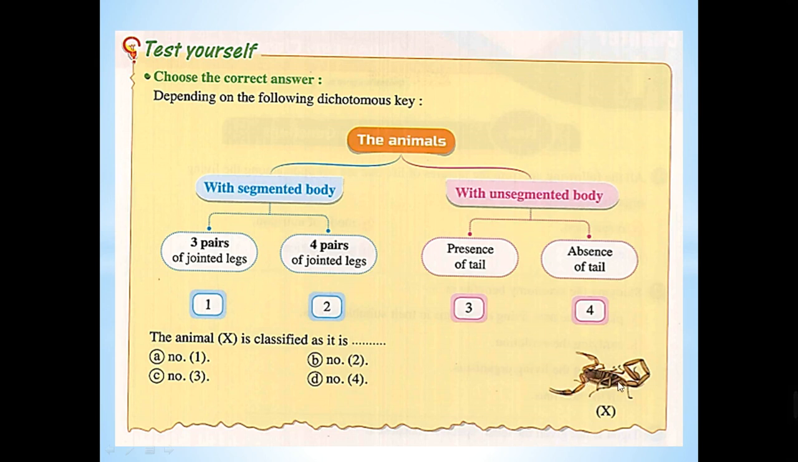So this animal is segmented body or unsegmented body? Yes, it has a head and other part and tail, so it's segmented body. Segmented body has 3 pairs of jointed legs or 4 pairs of jointed legs. Yes, it has 4 pairs of jointed legs. So this animal belongs to the group number 2, so the answer will be letter B.